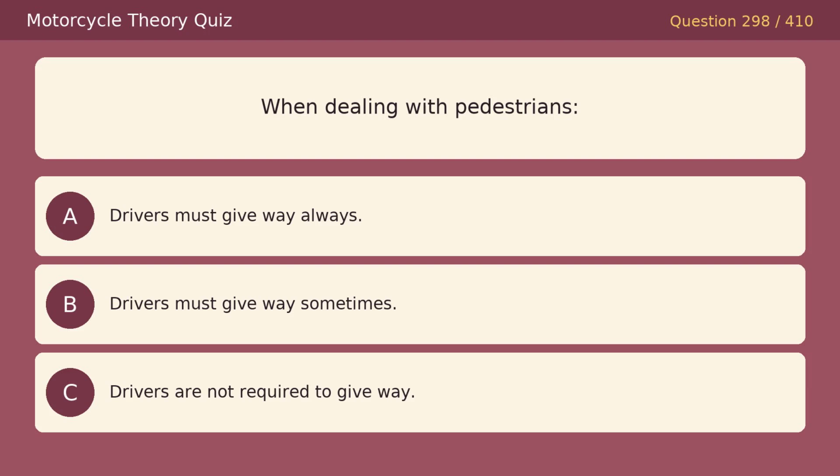When dealing with pedestrians, option A, drivers must give way always. Option B, drivers must give way sometimes. Option C, drivers are not required to give way. The correct answer is A, drivers must give way always.